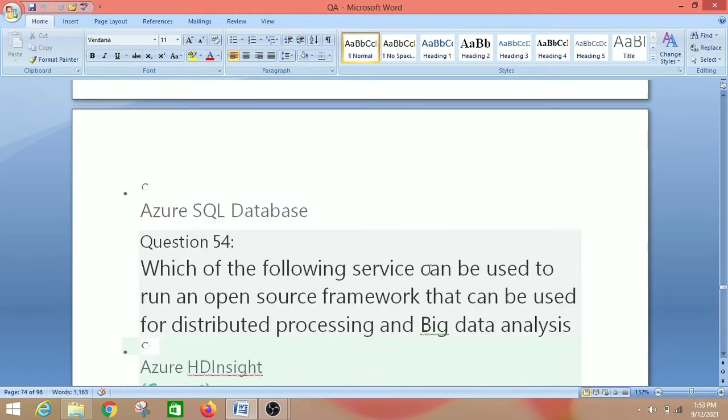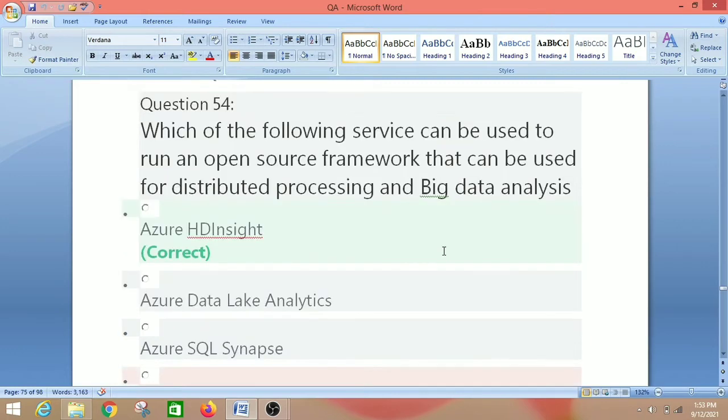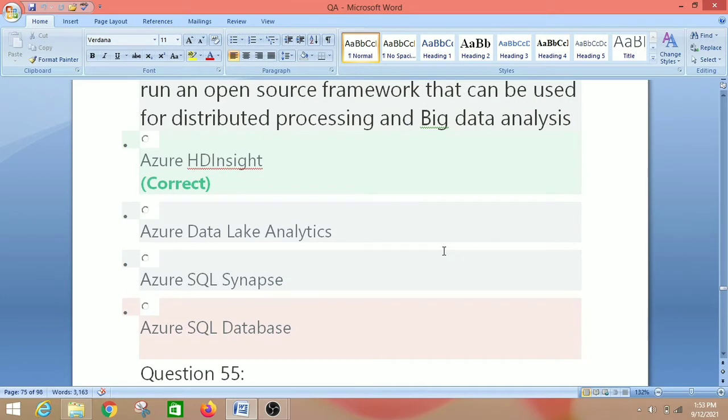So let's move on to the next question, that is which of the following services can be used to run an open source framework that can be used for distributed processing and big data analysis? So we have four options: Azure HDInsight, Azure Data Lake Analytics, Azure SQL Synapse, Azure SQL Database.